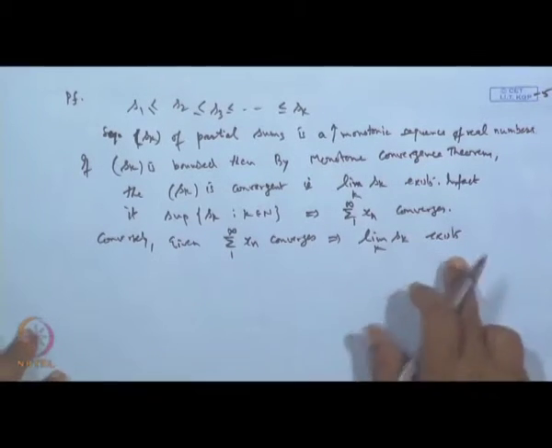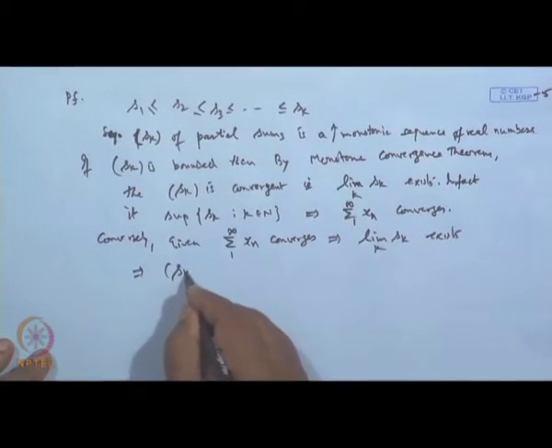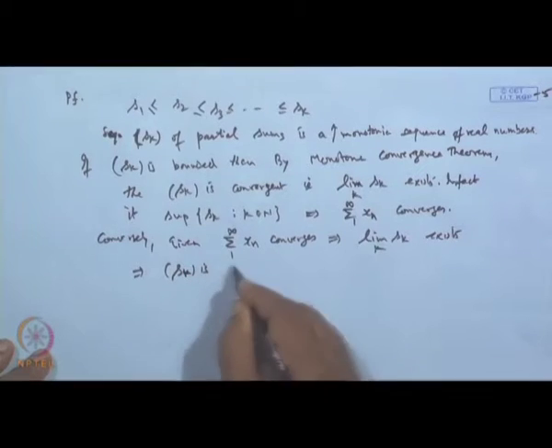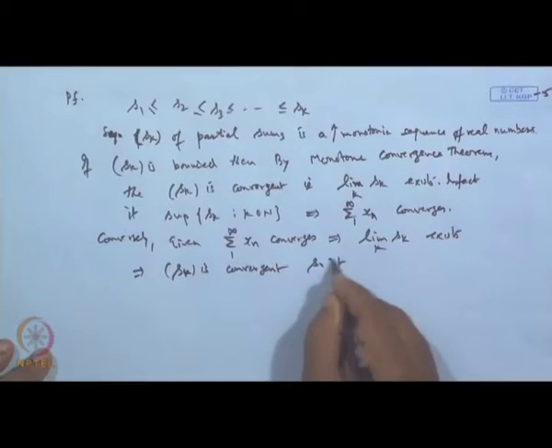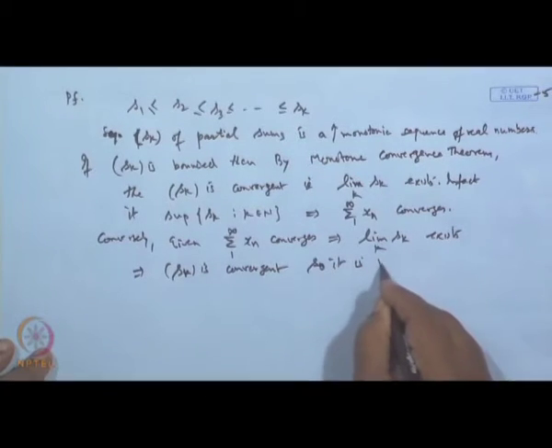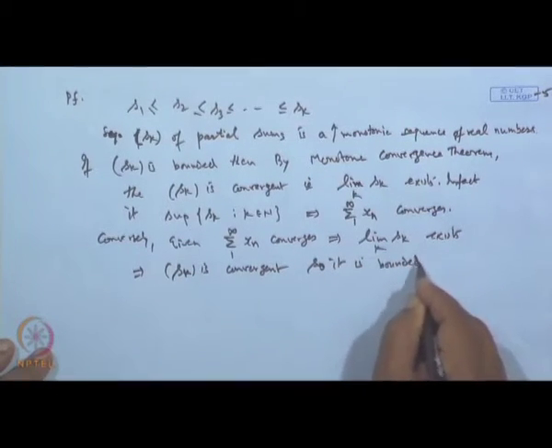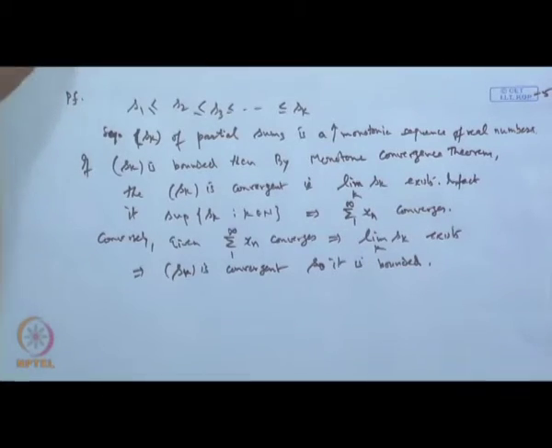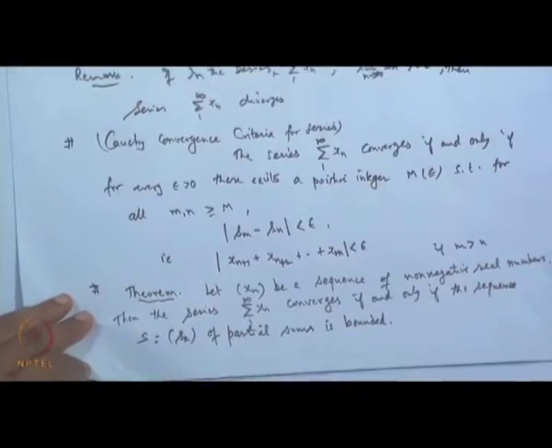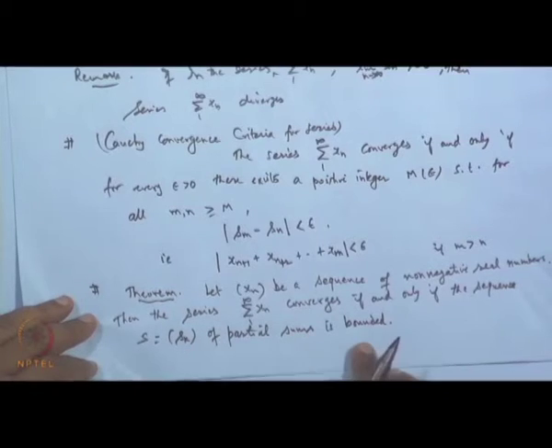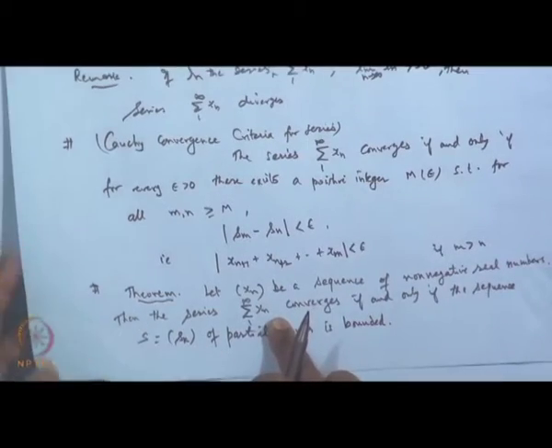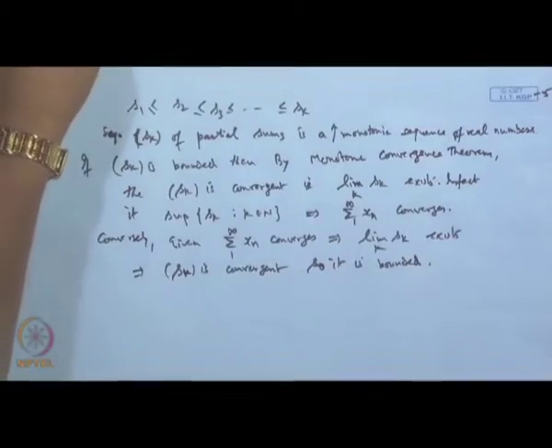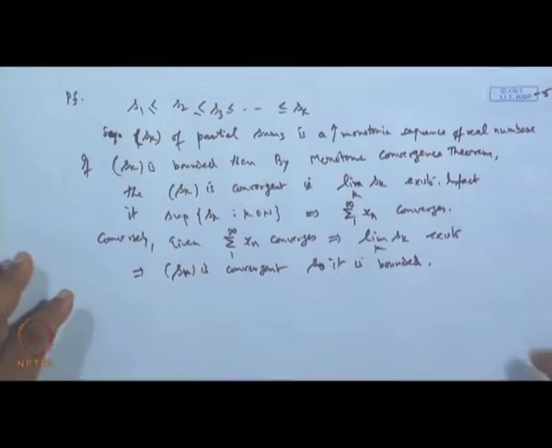So, this means the sequence S_k is convergent, so it is bounded. So, this proves both ways: if the series is convergent, then the sequence of partial sums is bounded, and vice versa, if the sequence of partial sums is bounded, then the corresponding series is convergent. So, that is the convergence criterion.